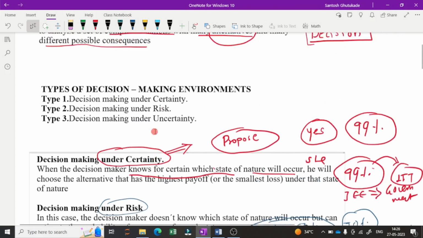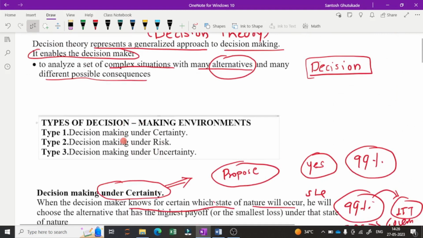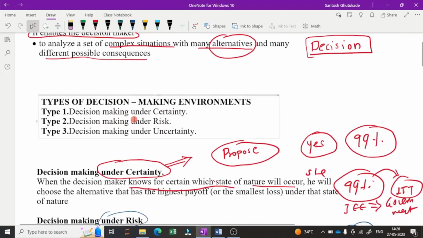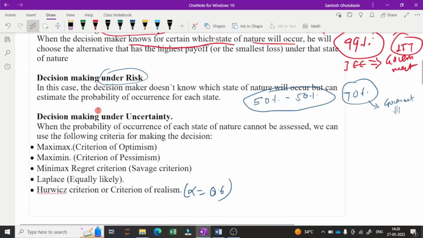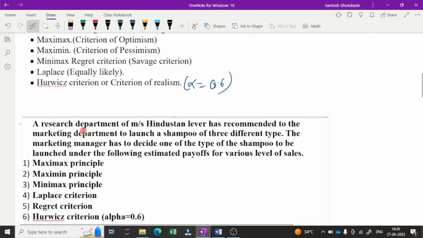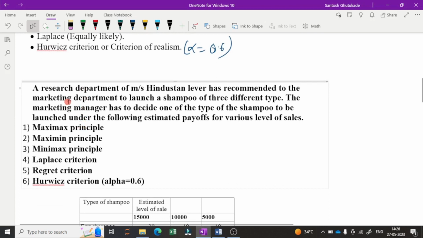So up to this point we have discussed what a decision is, how to take a decision, and then the decision making environment. So these are the decision making environments, and we are solving an example on decision making under uncertainty, and these are the criteria that come under decision under uncertainty. So today we will see one problem. So this is the problem.